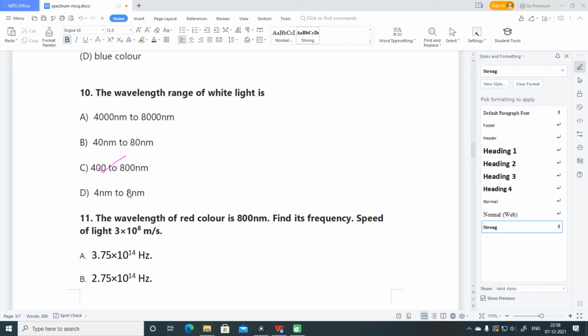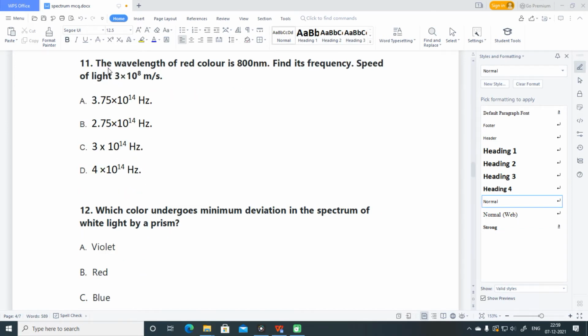So C option is correct. Now proceeding to the 11th question. The wavelength of red color is 800 nanometers. Find its frequency. Speed of light is given to you.